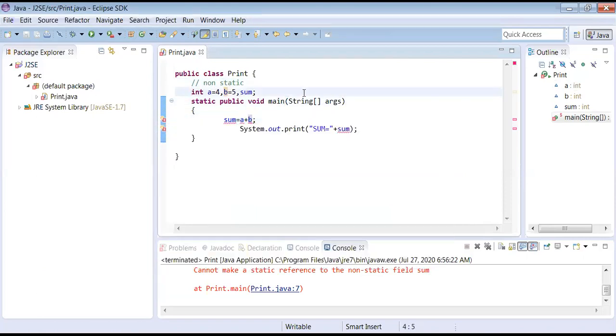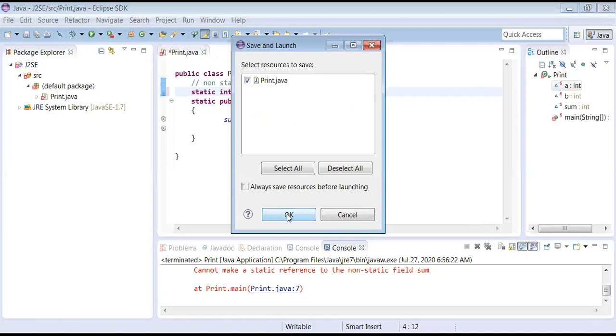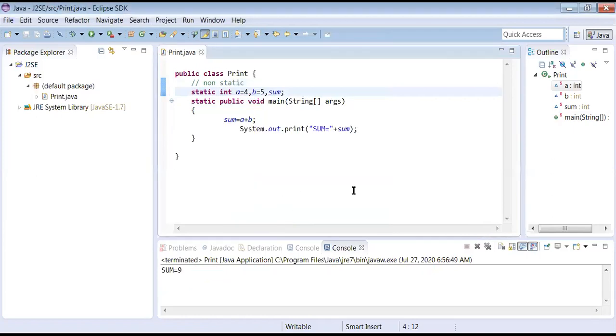So what should I do? Yes, you have to make it static. Now see, it will come fine. Perfectly executed, understood? See, these things you have to practice in Eclipse, similar programs.